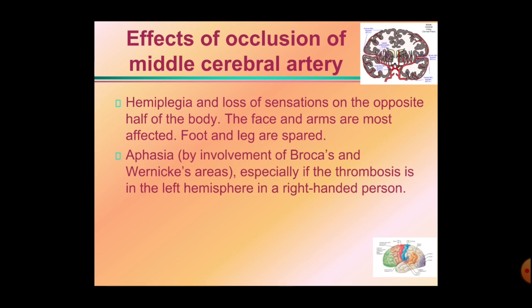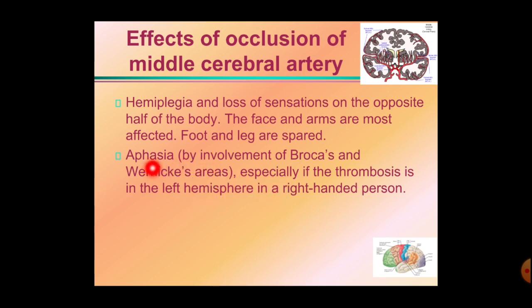Aphasia, in this condition the communication of the patient will be lost. It is due to the involvement of Broca's area and that of Wernicke's area. Broca's area is the motor speech area and Wernicke's area is the sensory speech area. So these two areas are involved, so the person can't communicate at all. Only the person will communicate with the eyes.